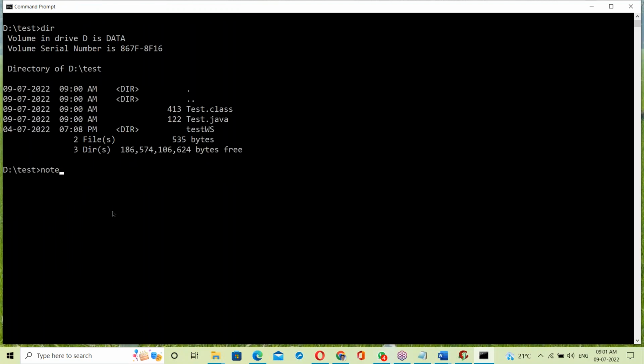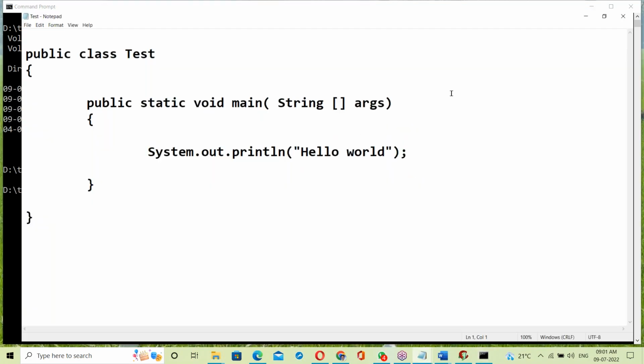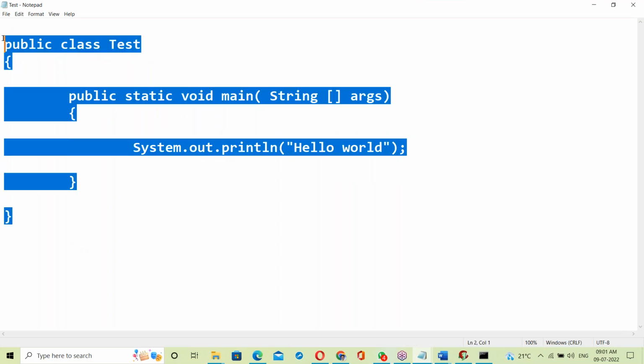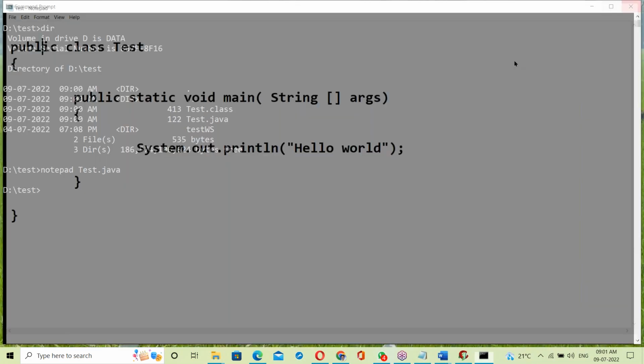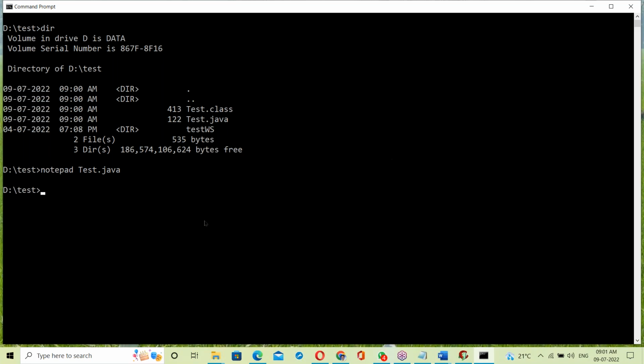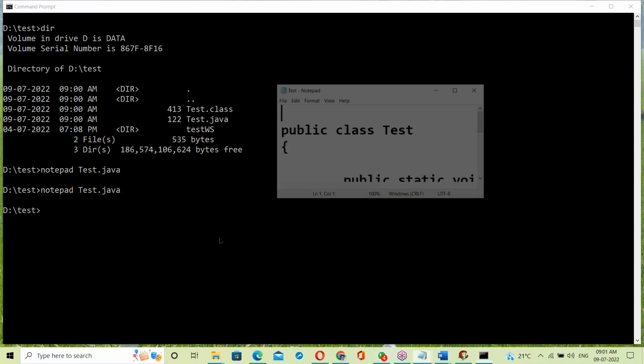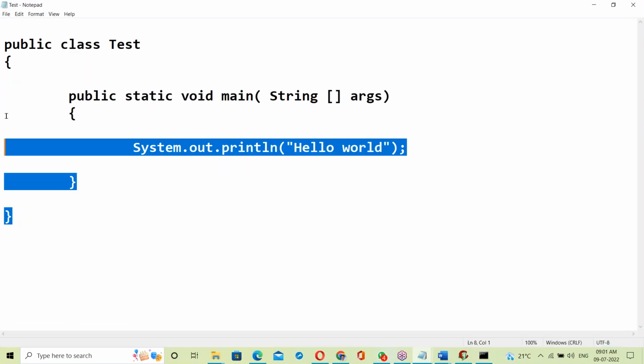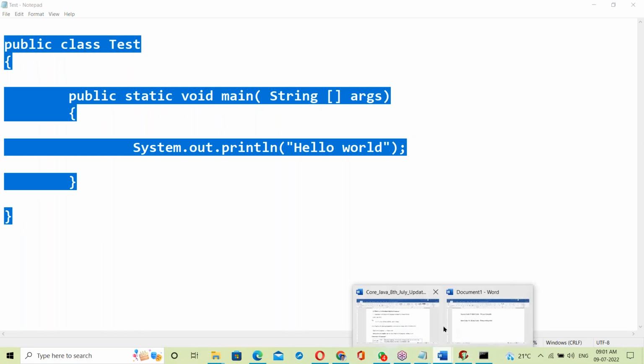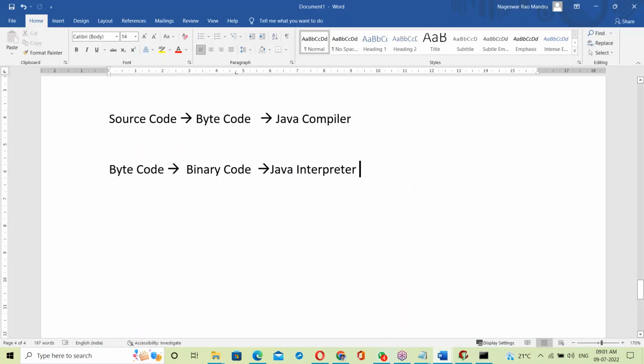So first, Notepad. Yes, Notepad test.java. Okay. So this is the test.java file. This is source code. This is called source code. It's a source code, right? Yes, source code, test.java.